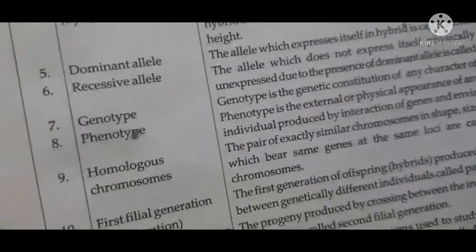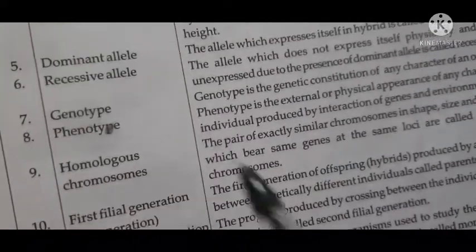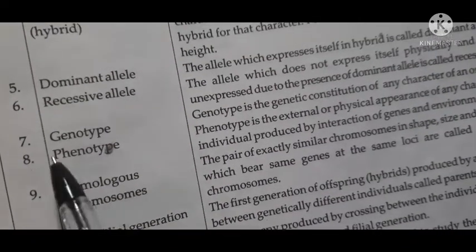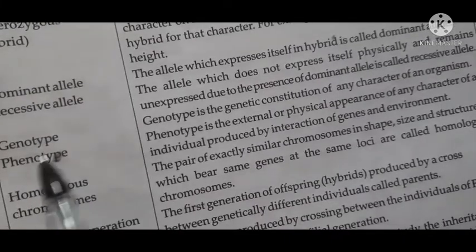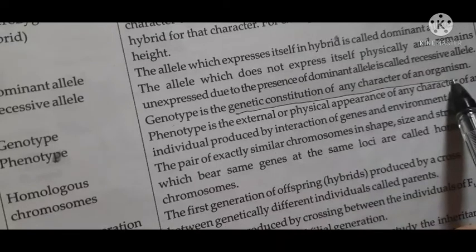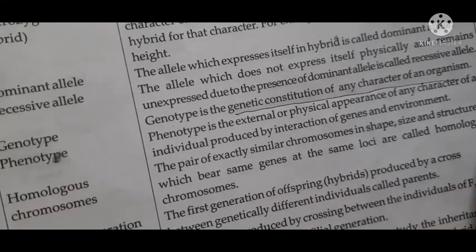Students, please write the definition of a phenotype and a genotype. Genotype is the genetic constitution of any character of an organism. If the pea plant is tall, what is the genetic constitution?